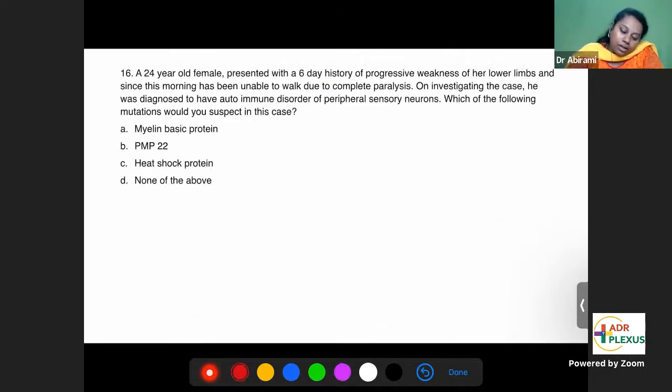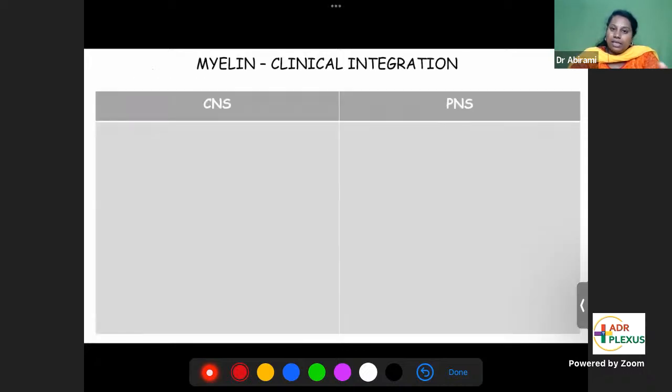16th question. A 24-year-old female presented with a 6-day history of progressive weakness in her lower limbs, unable to walk, complete paralysis. On investigation, diagnosed to have autoimmune disorder of peripheral neurons. Which of the following mutations would you suspect? See, autoimmune disorder of peripheral sensory neurons. So this is actually an autoimmune demyelination disorder. So what are the demyelination disorders?